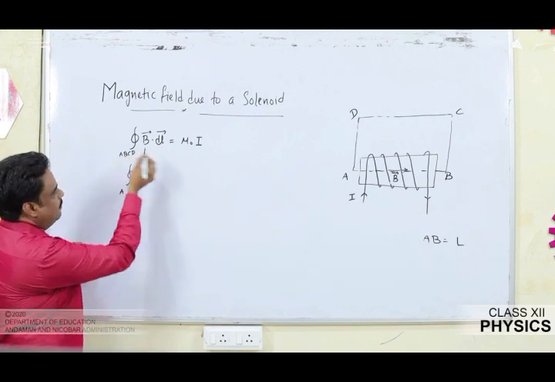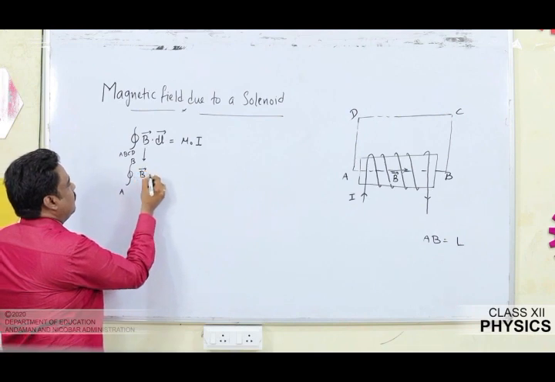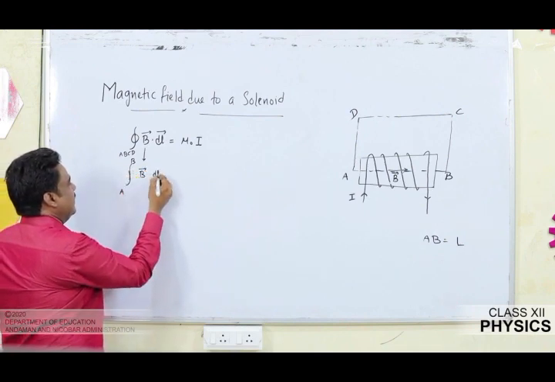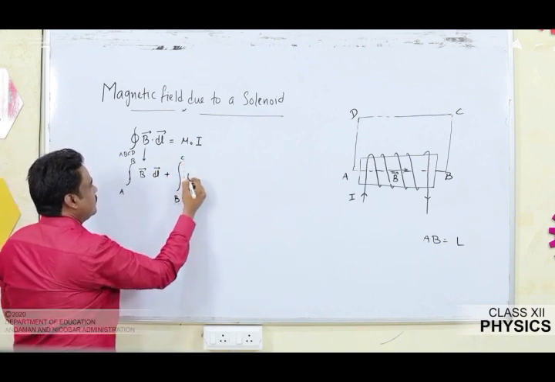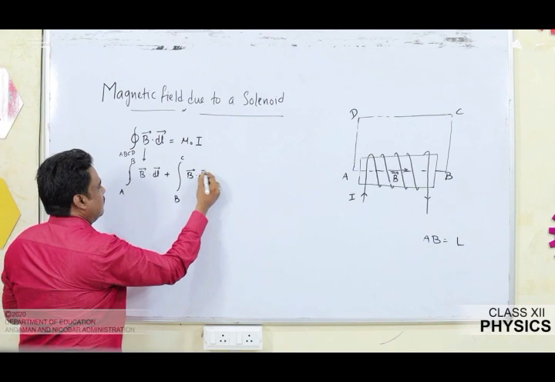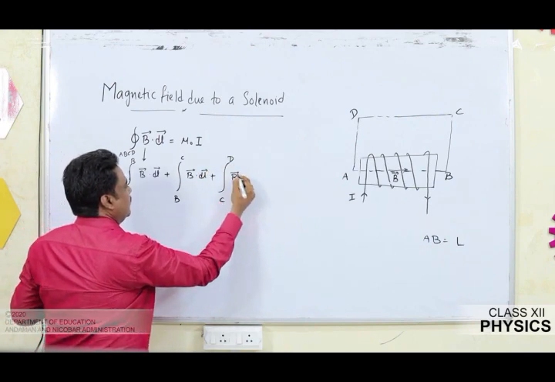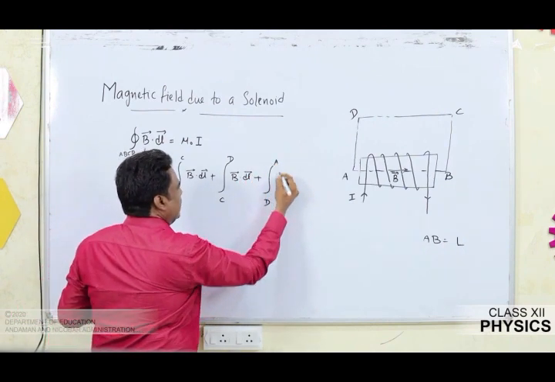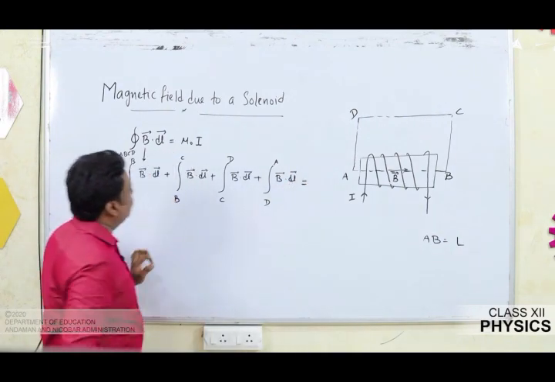So I am going to break it. Obviously the closed path will break into A to B, B dot dl, plus B to C, B dot dl, plus C to D, B dot dl, and the last one, D to A, B dot dl, is equal to, now focus on the RHS.